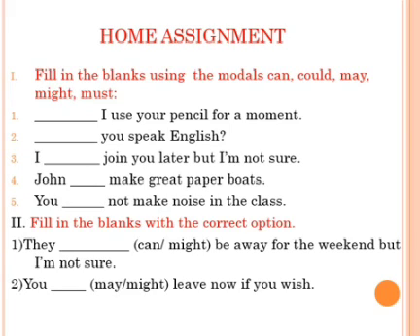Second main, fill in the blanks with the correct option. First question, they dash. In the bracket I have given can and might. Be away for the weekend, but I am not sure. Second, you dash, may or might. Leave now if you wish.